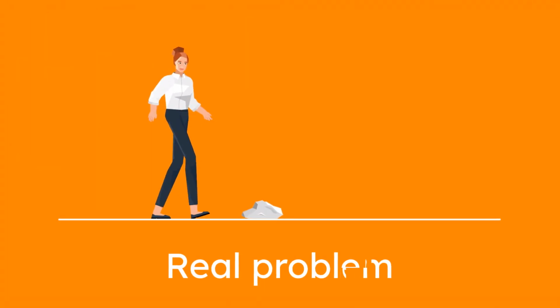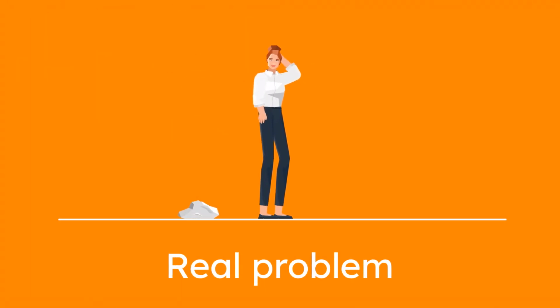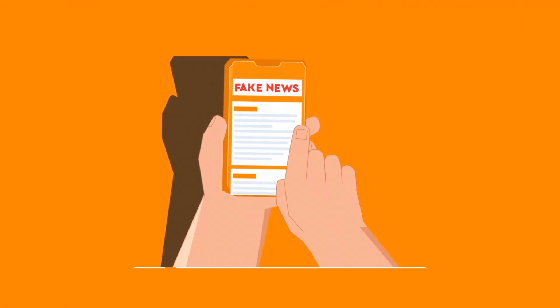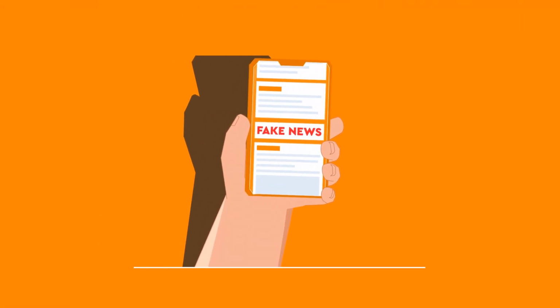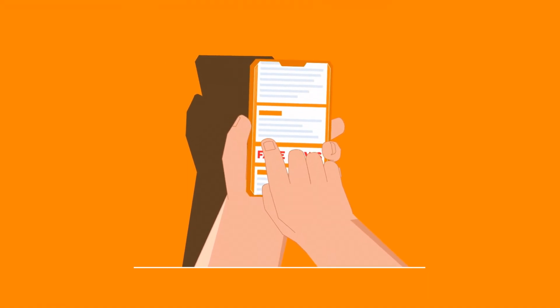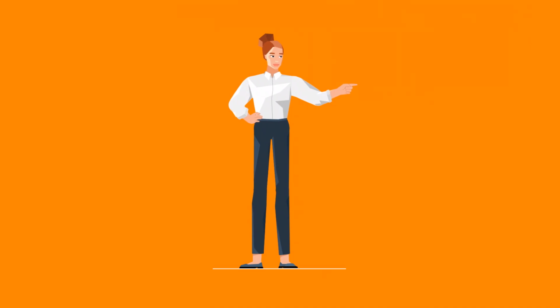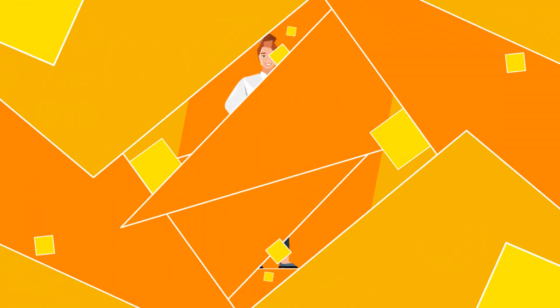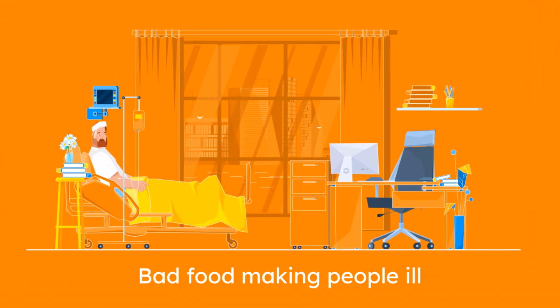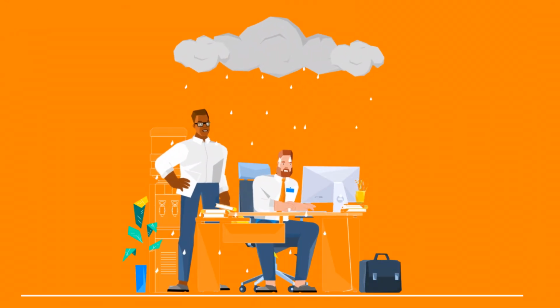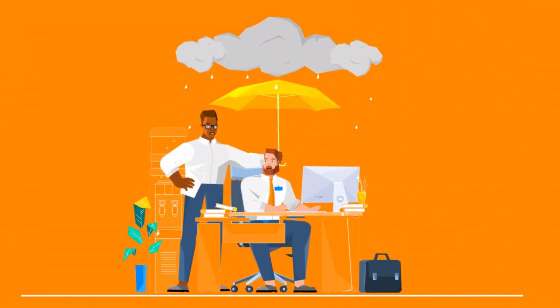The first thing that problem hijacking needs is a real, genuine problem. If somebody's inventing a problem that doesn't exist at all, that's dishonest. But that's not problem hijacking. It's the realness of the problem that makes this form of abuse so effective. And there's no limit to what kind of problem can be exploited in this way. Let's take a hypothetical example, which we'll use to illustrate the point throughout this video. Let's imagine that the problem is that lots of people are selling bad quality food and it's making people ill. If that were happening, that would definitely be a real problem and one that any good person would want to be solved.